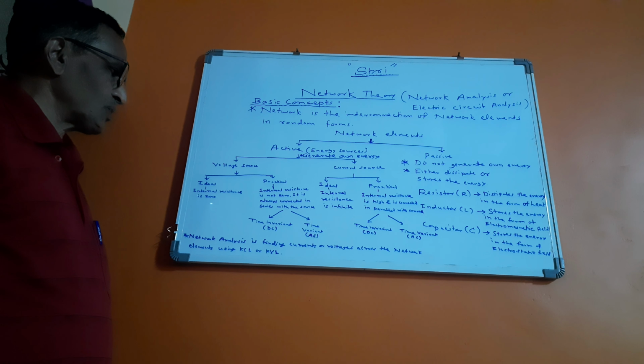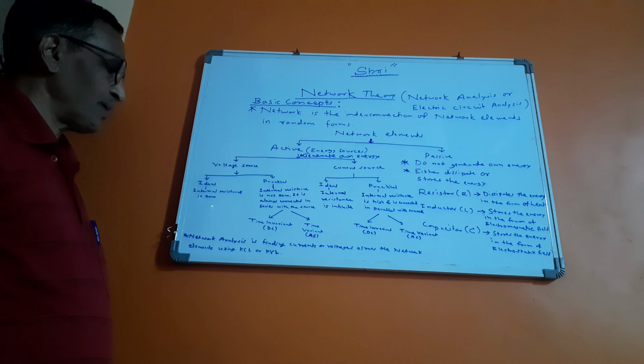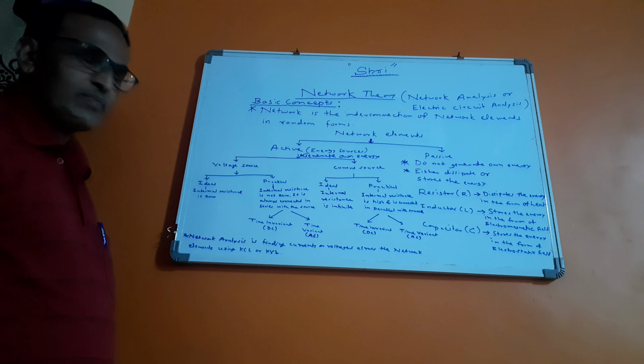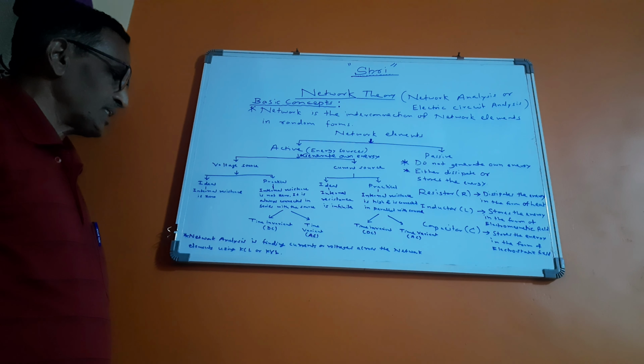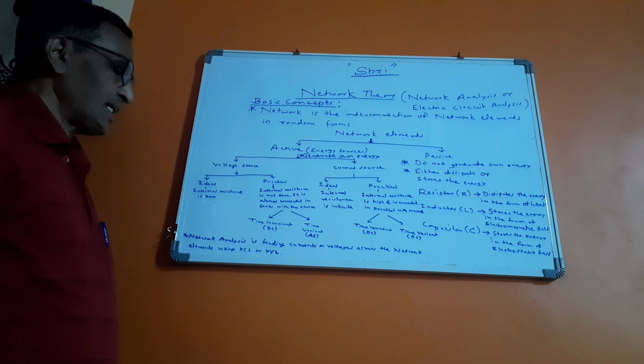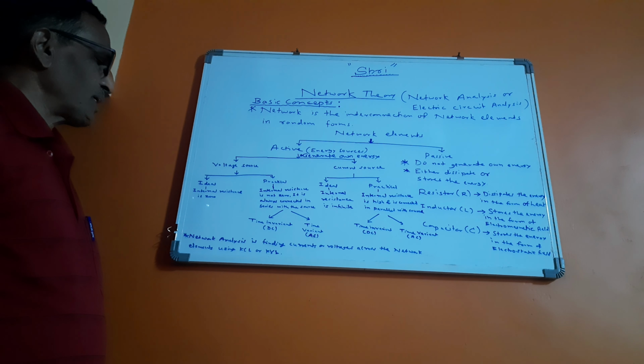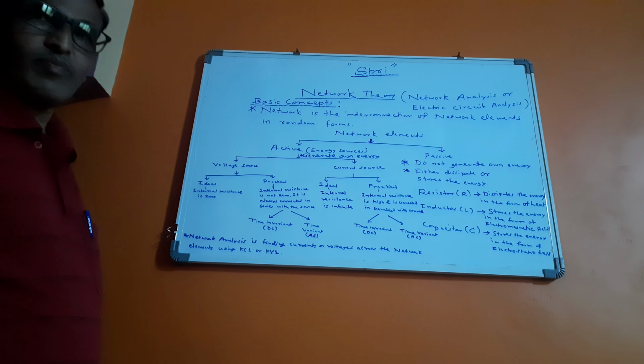The practical sources are further classified as time invariant voltage source and time variant voltage source. A time invariant voltage source is one wherein the voltage is not changing with time, and they are also called DC voltage sources, whereas a time variant source is one where the voltage is changing continuously with time. They are also known as AC sources. Normally, DC sources are shown by capital alphabets, whereas AC sources are shown by small alphabets.